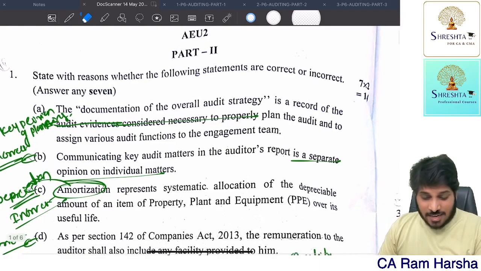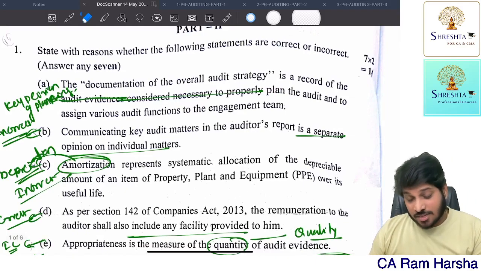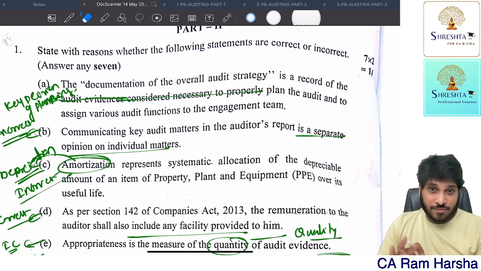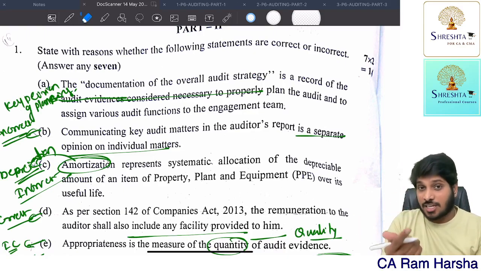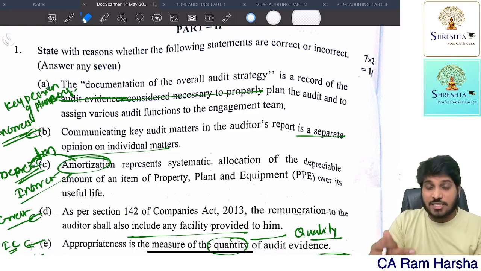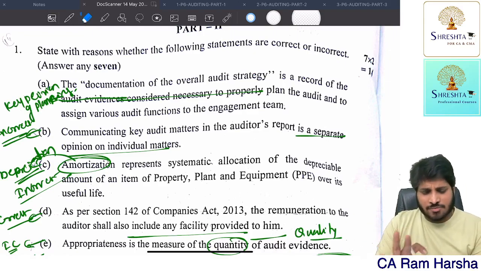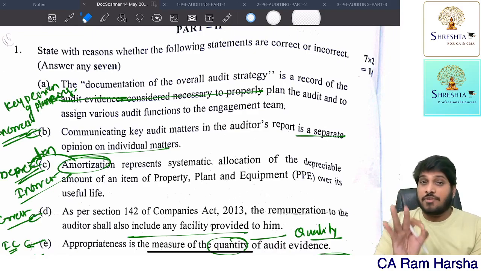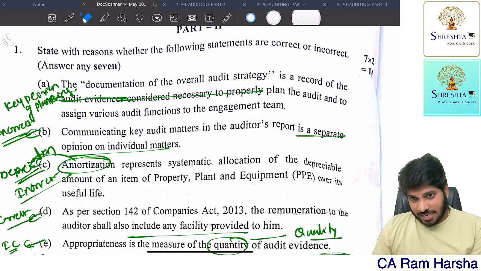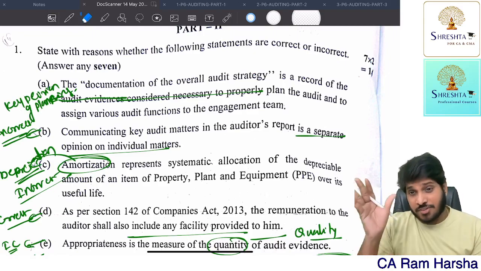Now, straight away, let me analyze the paper. Then I will discuss at the end of the video the strategy which I followed, the strategy which I suggested to you. Whoever has followed this particular audit strategy can definitely attempt a minimum of 50 to 55 marks in this descriptive paper, and would have got it easily.